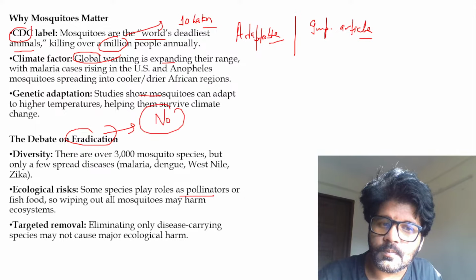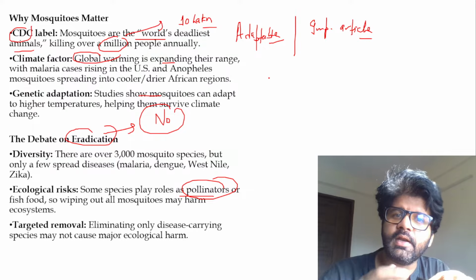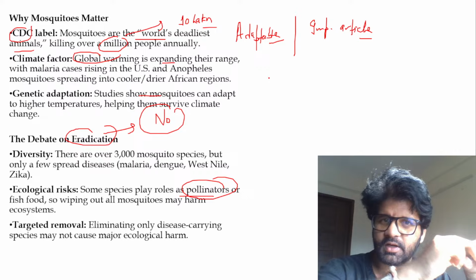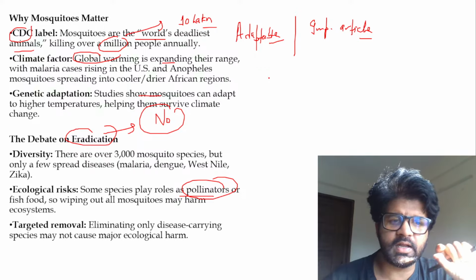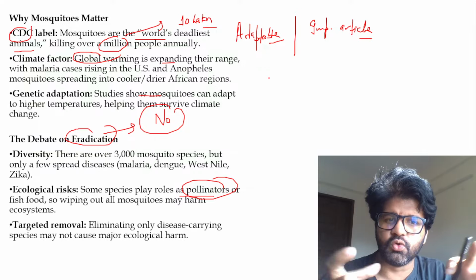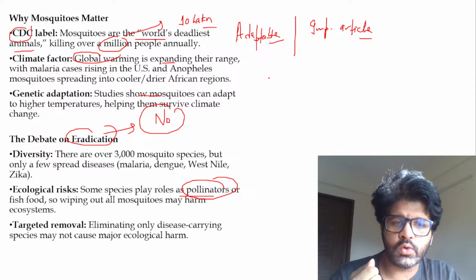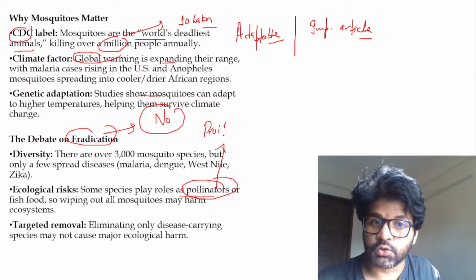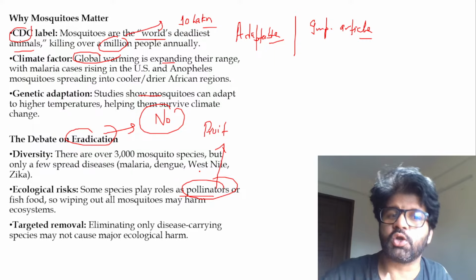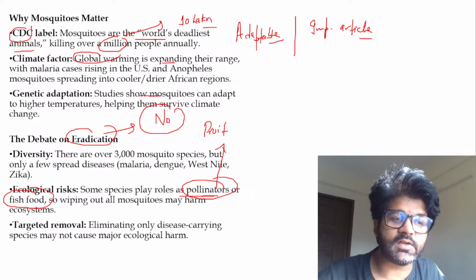There are some mosquitoes which are acting as pollinators. What are pollinators? In plants, they are transferring anther from the male part to the female part. Somebody is acting as an agent because plants cannot move and reproduce among themselves, right? So some species play a role as pollinators, which is necessary for fruit production. So we need some mosquitoes. You cannot kill them all. They're doing a lot of things. They're acting as pollinators. They're acting as fish food.